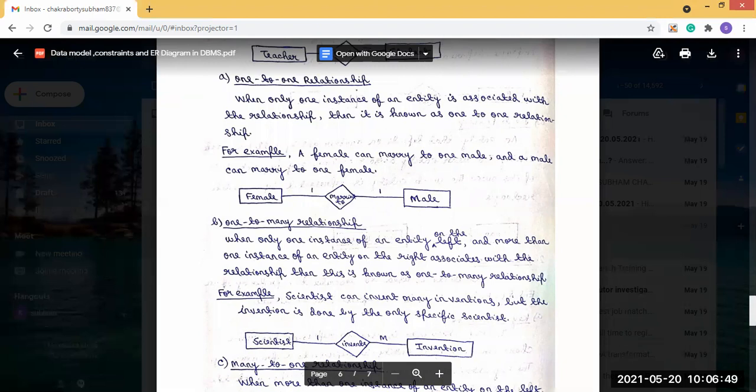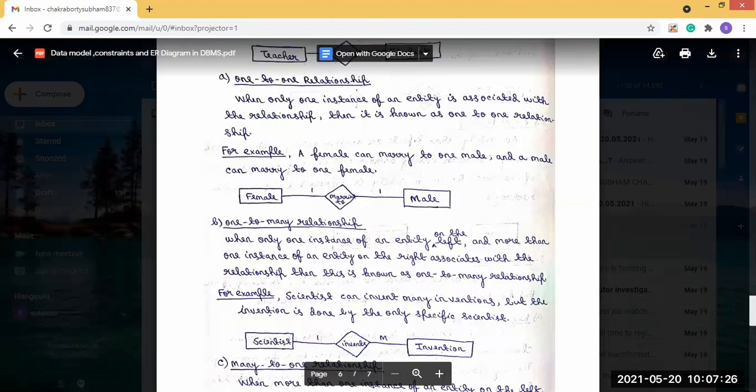A single scientist can make many inventions. The relationship is that a scientist invents an invention. So a single scientist can make many inventions, or vice versa, many inventions can be made by one scientist. This is a one-to-many relationship.